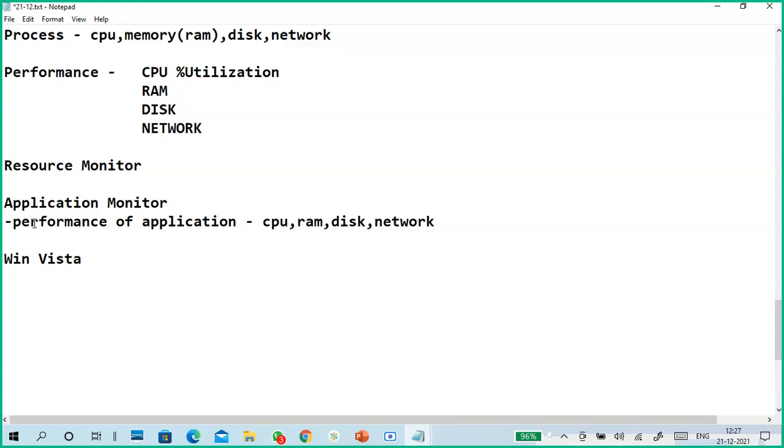So this is the thing about application monitoring. Whether it is your operating system or an application, we should know its performance.